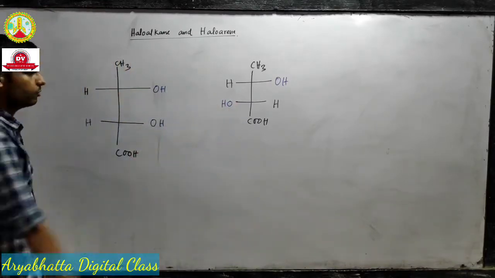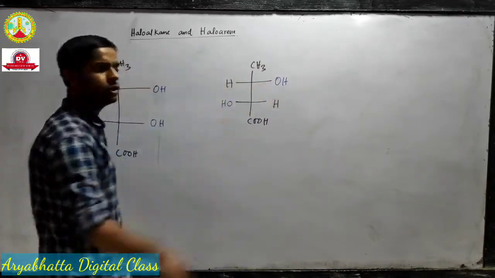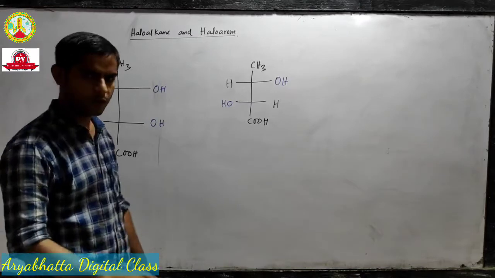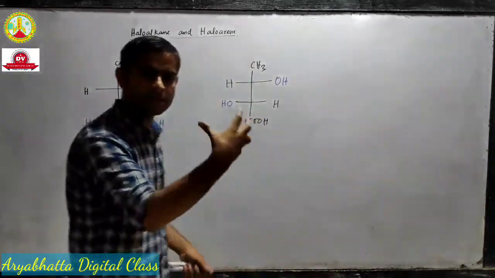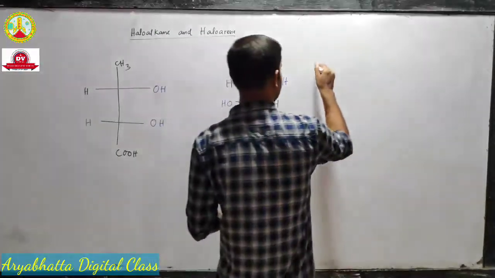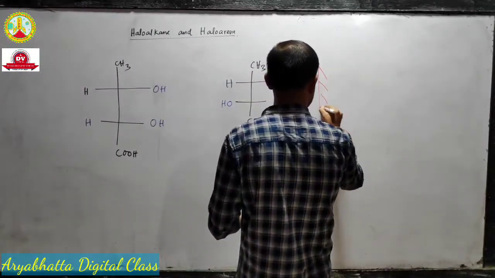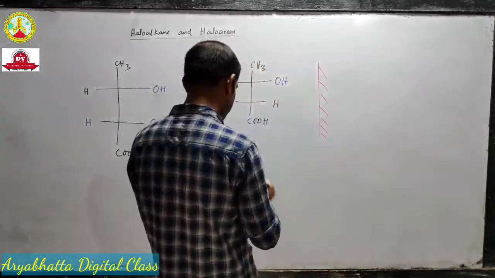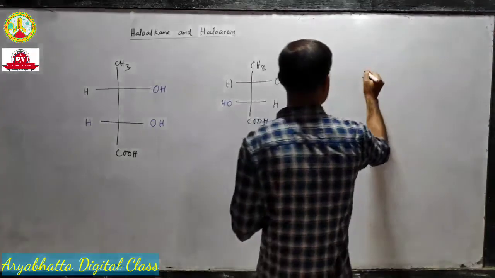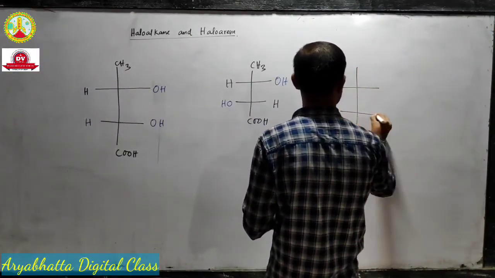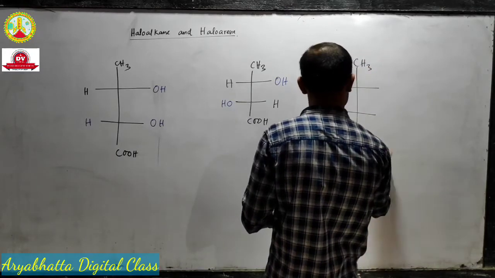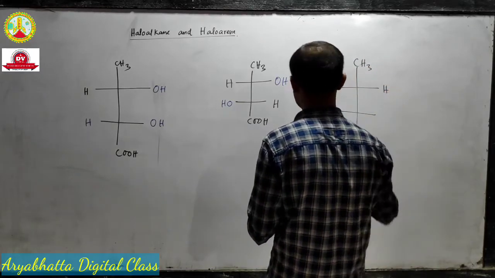Now you can see that both molecules have the same molecular formula, but they are not mirror images. This molecule is a totally new structure. This molecule and that molecule have no connection as far as the image is concerned. Now I can again put a mirror here, and if I put a mirror, I will get a mirror image again for this molecule, and it will look somewhat like this.